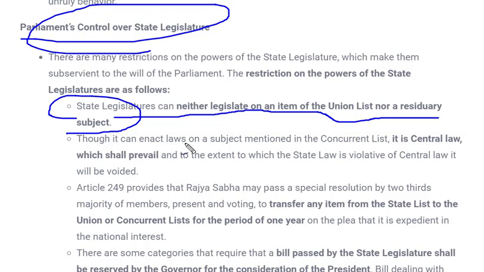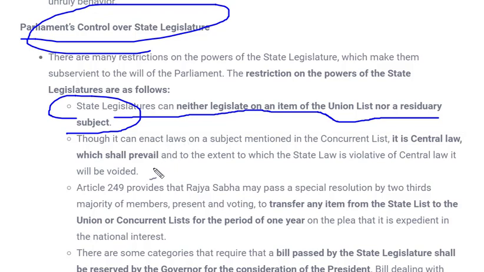To understand simply, there is Schedule 7 in our Indian constitution which provides the complete list for state, center, and there is a concurrent list on which these particular bodies can make law. For example, there are 100 entries for the central government, so the central government can make laws on those 100 entries only, and almost every kind of thing is given at the central level, whereas at the state level there are some restrictions, that they cannot make laws on certain items. Those are given in the entry list of state, which is given in Schedule 7, and there is a concurrent list also which is responsible for making of laws.